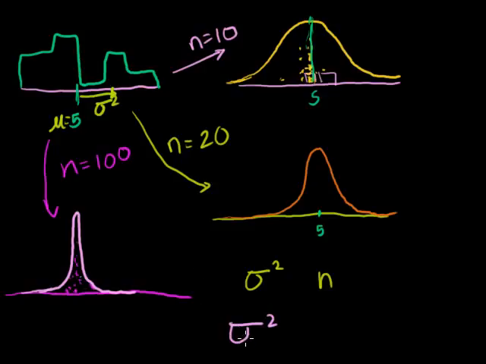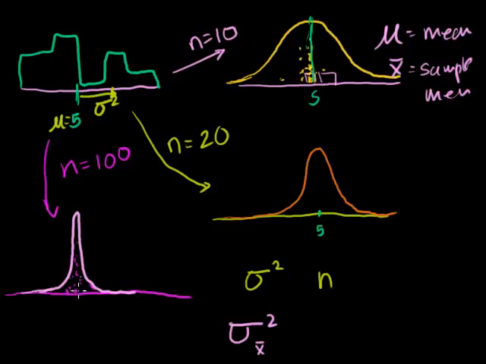Now, to show that this is the variance of our sampling distribution of our sample mean, we'll write it right here. This is the variance of our sample mean. Remember, the Greek letter mu is your true mean, while an x with a line over it means sample mean. So here we're saying this is the variance of our sample means. Now this is going to be a true distribution. This isn't an estimate. If we magically knew this distribution, there's some true variance here.